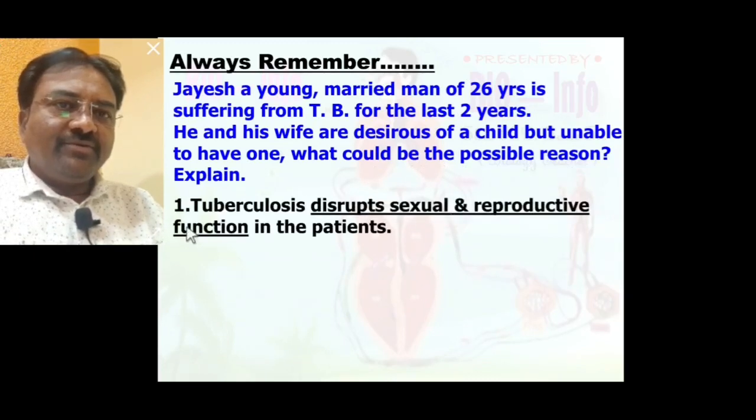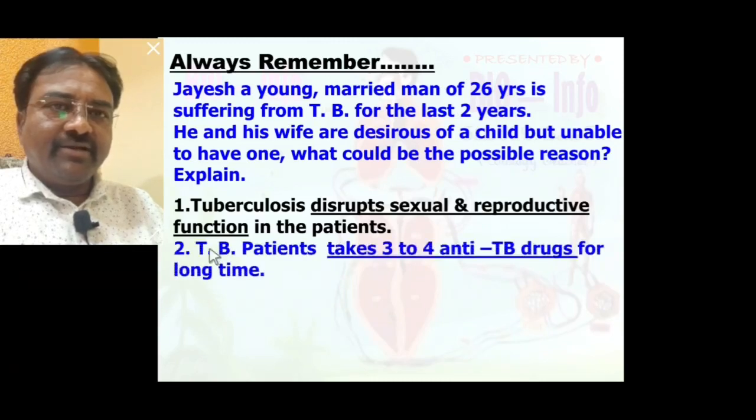You know, tuberculosis disrupts sexual and reproductive function in the patient. So in this case, Jayesh is a tuberculosis patient. So the patient's sexual reproductive function is disrupted. Always remember, a TB patient takes 3 to 4 anti-TB drugs for a long time.